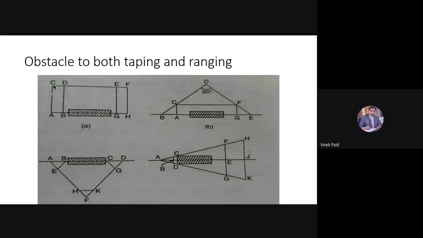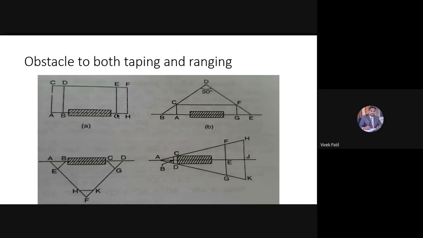Yes, sir. I can prolong this line. The CD line will be prolonged such that I have to locate a point E which is beyond the building, beyond our obstacle. From the point E, again I will drop a perpendicular towards the chain line, or towards the building, and I will locate a point G.